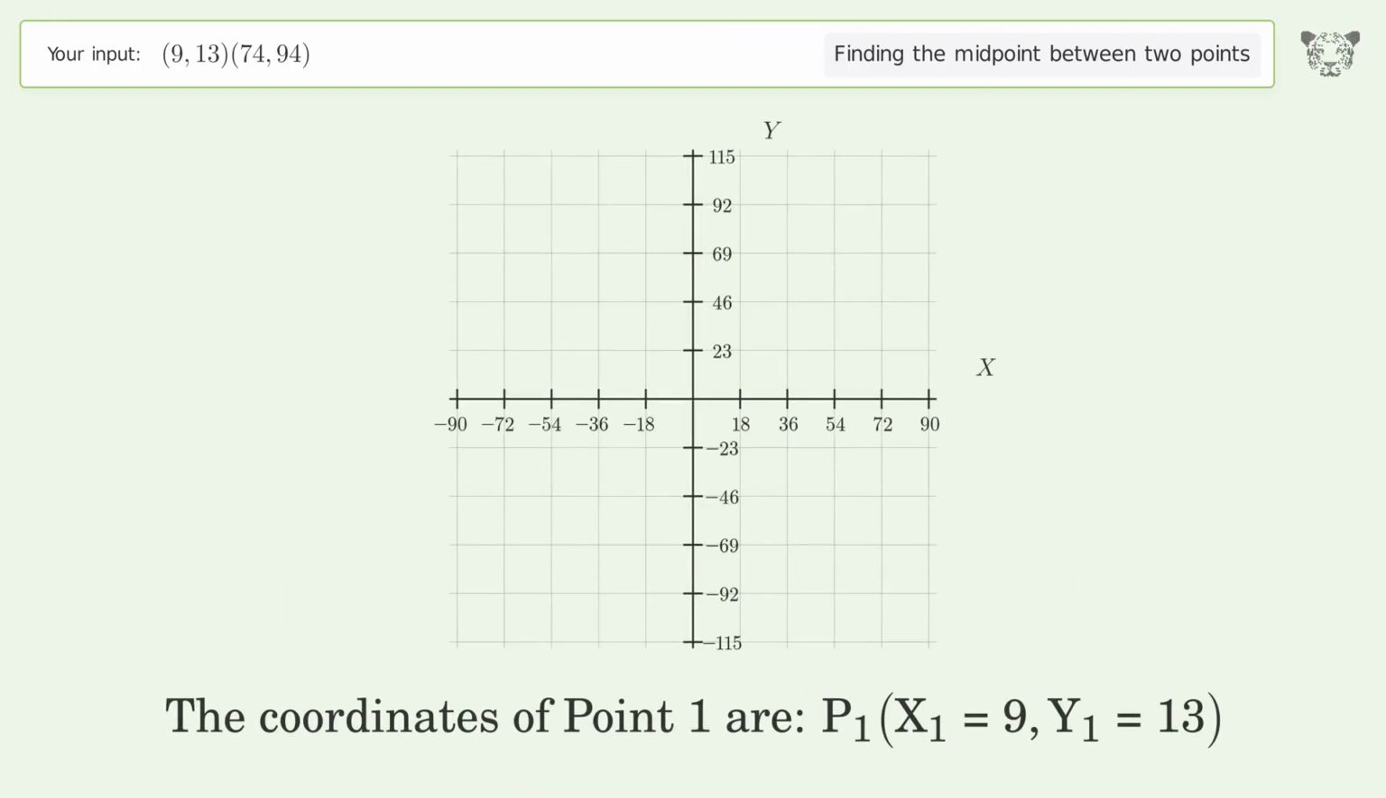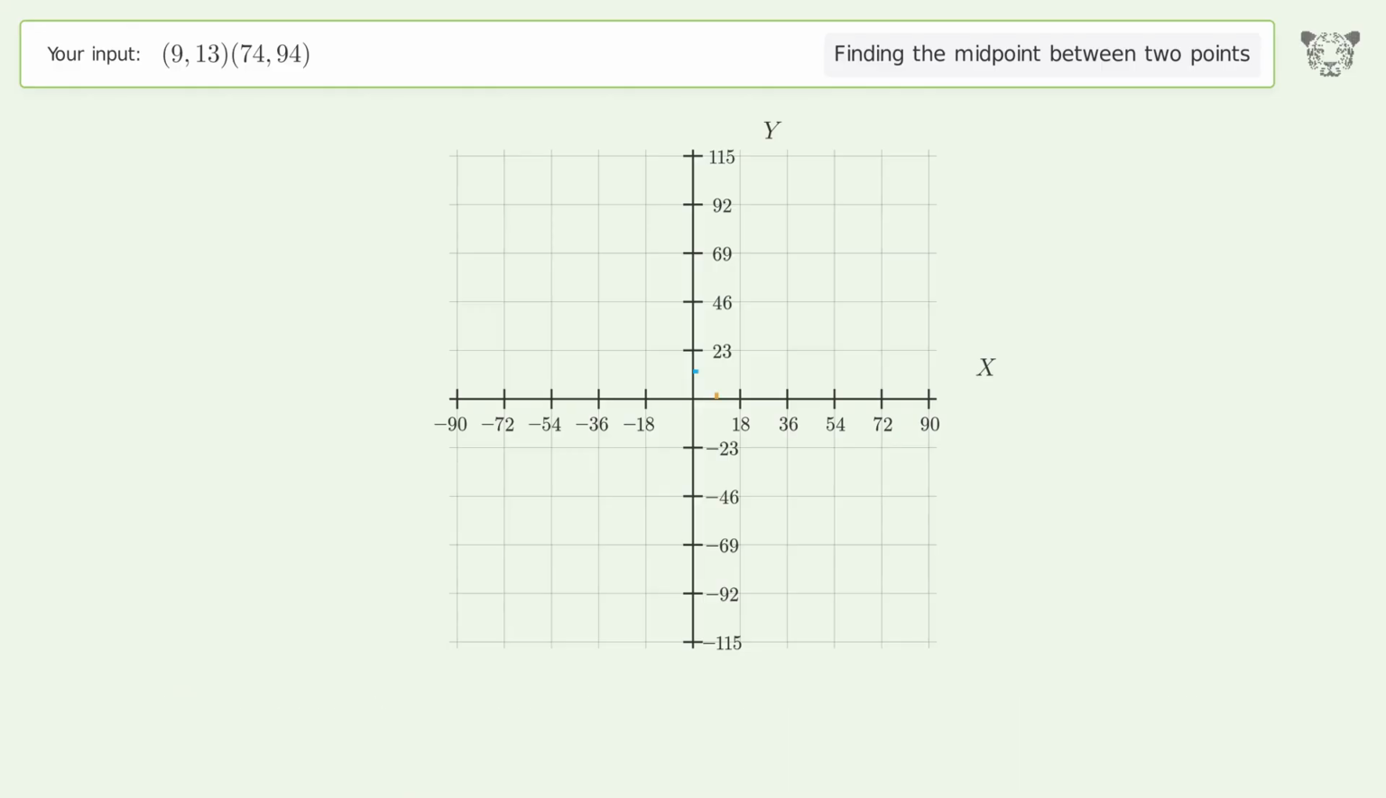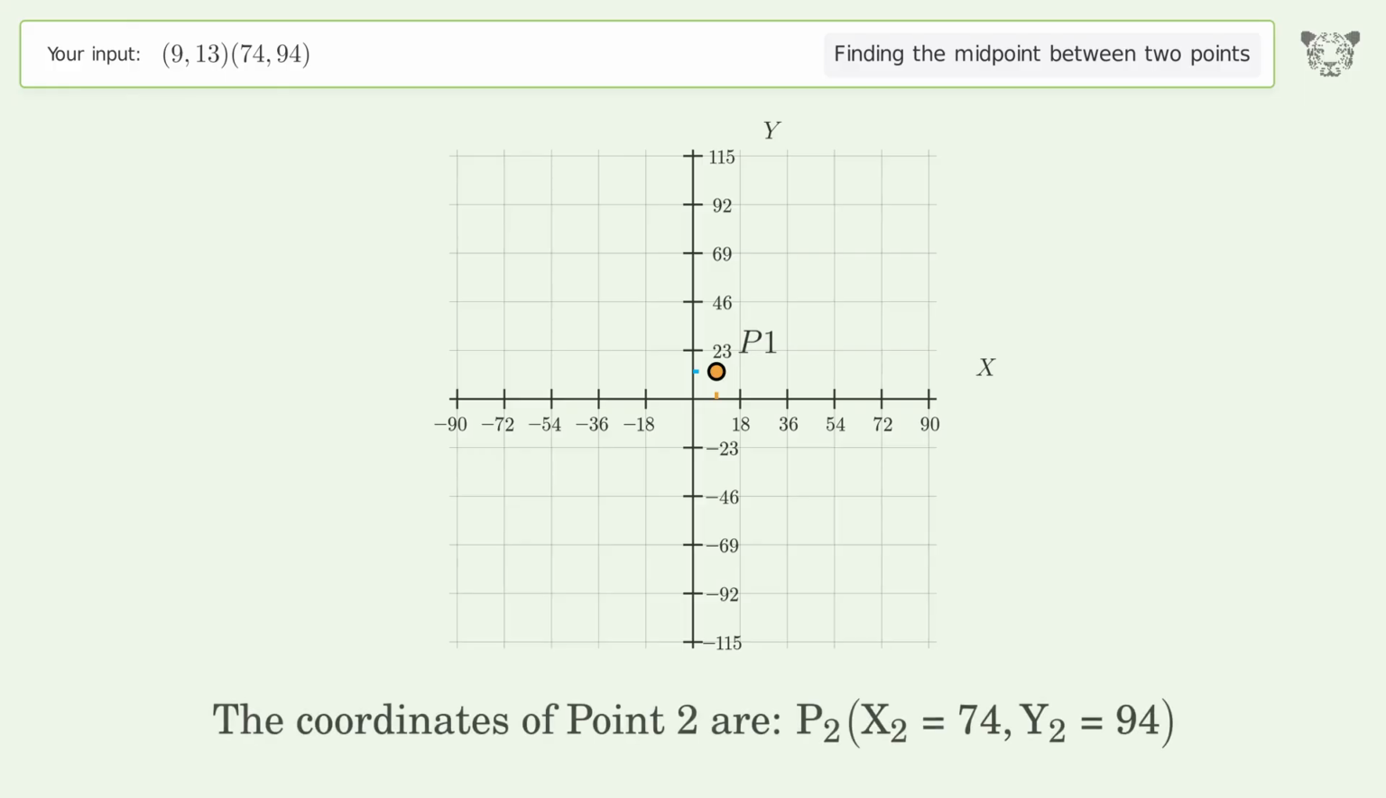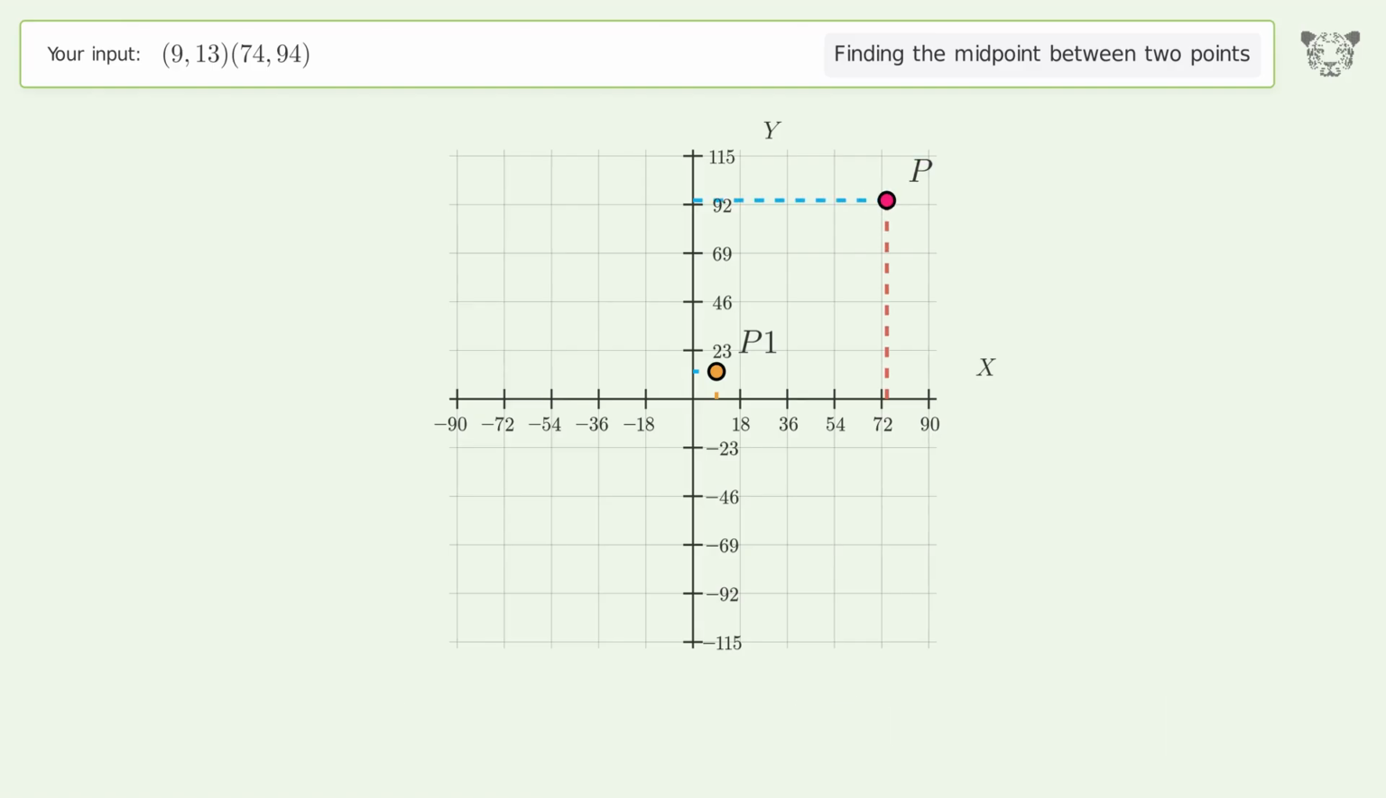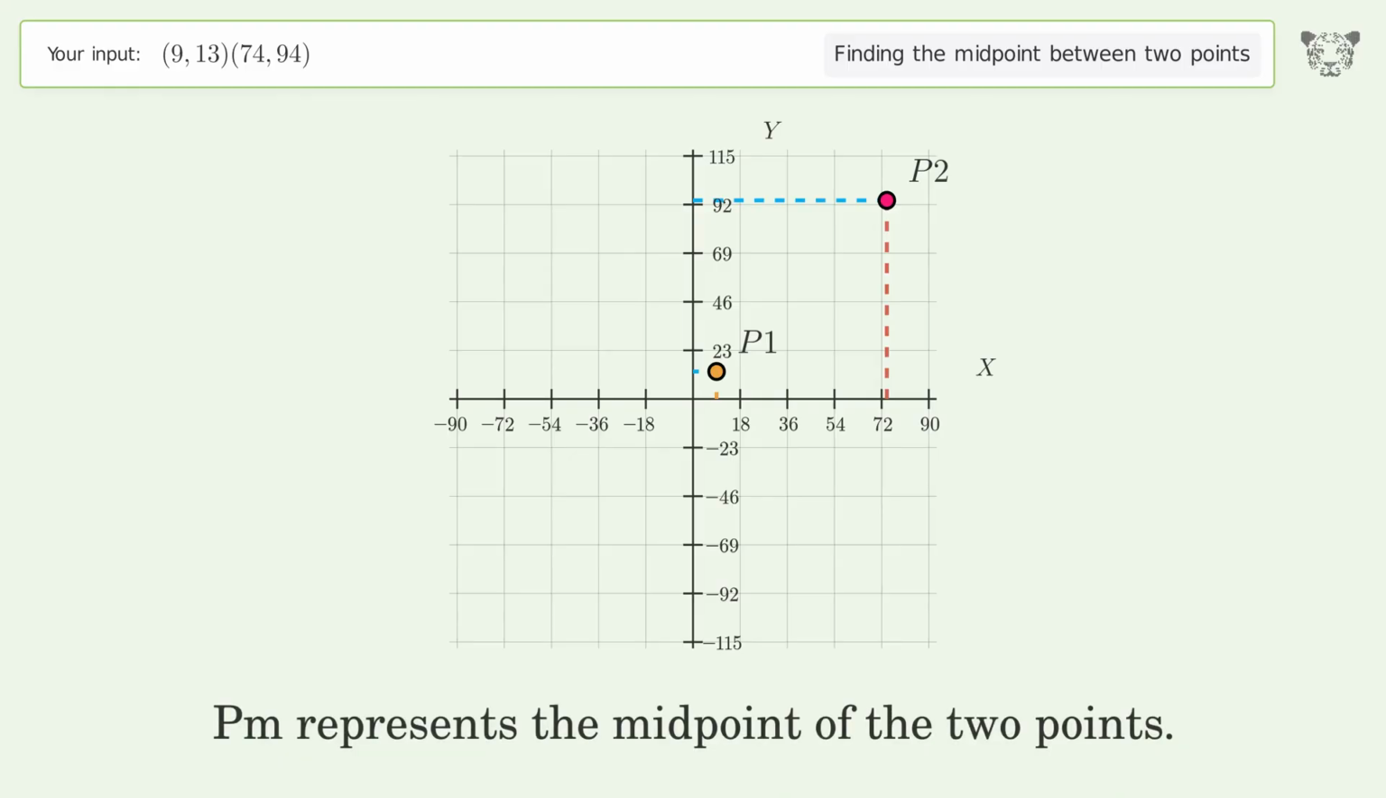The coordinates of point 1 are x1 equals 9, y1 equals 13. The coordinates of point 2 are x2 equals 74, y2 equals 94. PM represents the midpoint of the 2 points.